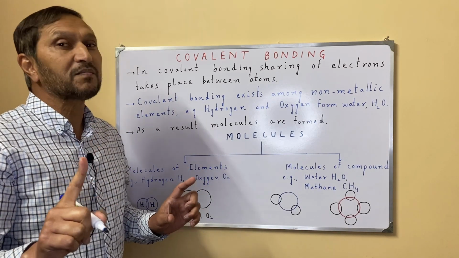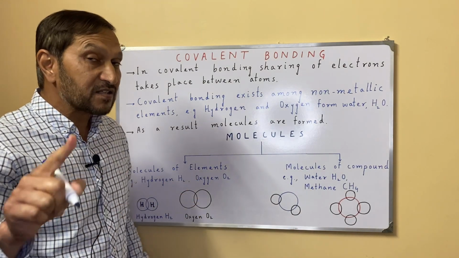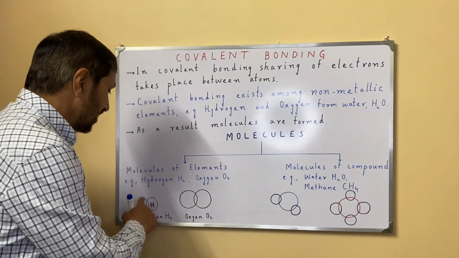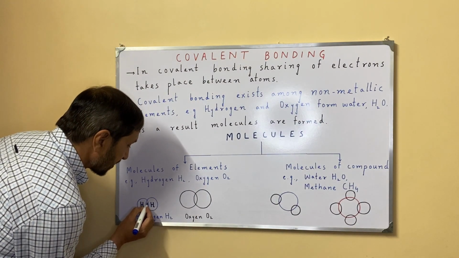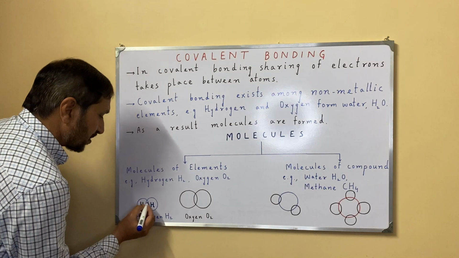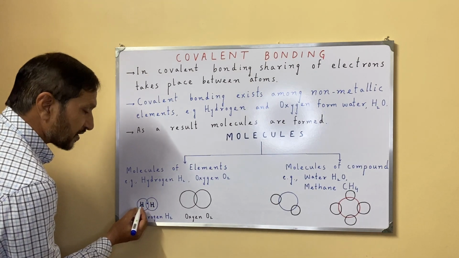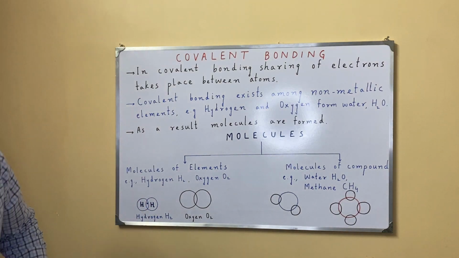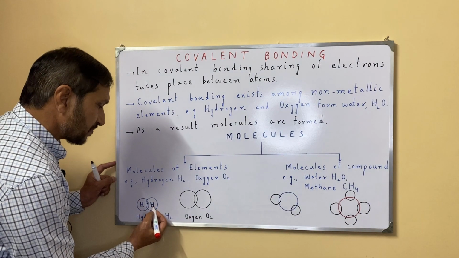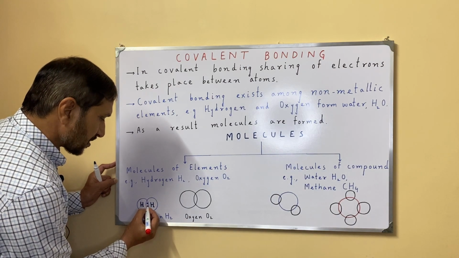When its proton number is 1, it means it has 1 proton and 1 electron, and this electron is present in the first shell. I am representing this dot as the electron of this hydrogen, while the electron of the other hydrogen atom will be represented by a cross.